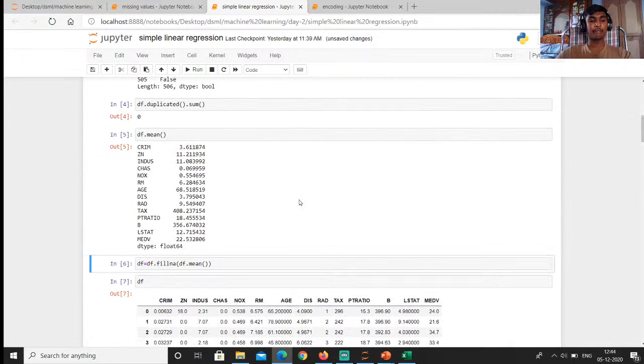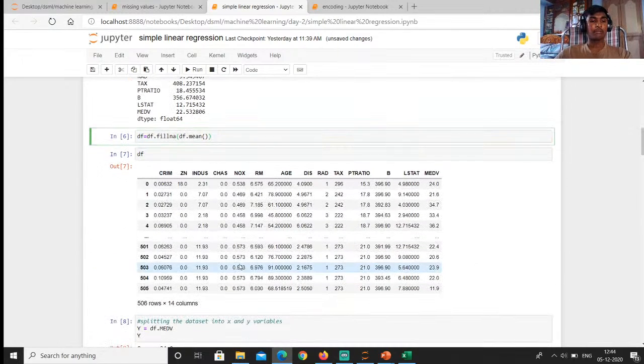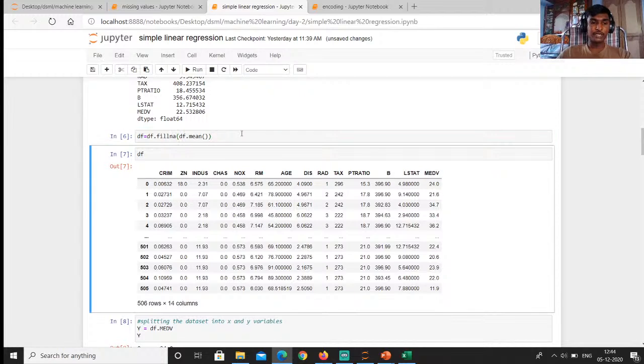We are getting the mean values by using the inbuilt fillna function. We are replacing the NaN values with df.mean. You can see that we are replacing the NaN values with the mean values.